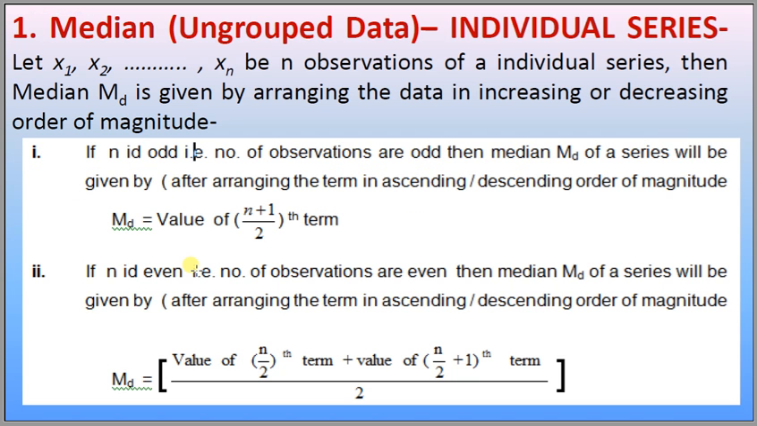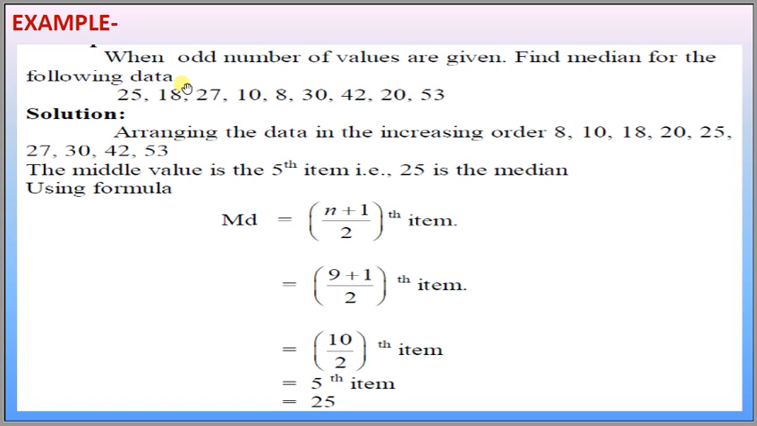Let us have an example. When an odd number of values are given, find the median for the following data: 25, 25, 18, 27, 10, 8, 30, 42, 20 and 53. These are the values. Arranging the data in increasing order: 8, 10, 18, 20, 25, 27, 30, 42 and 53. The middle value is the 5th item, that is 25, which is the median.